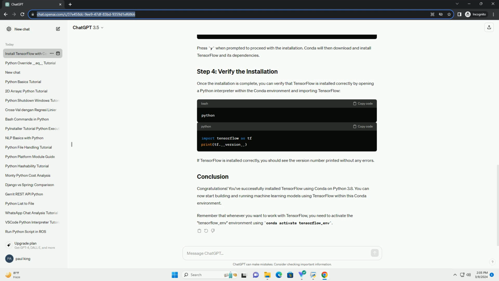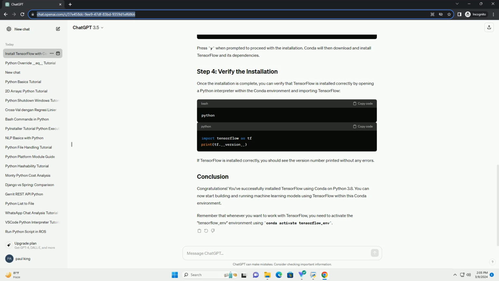To install TensorFlow, run the following command in your terminal. This will install the latest version of TensorFlow compatible with your Python version. If you want to install a specific version of TensorFlow, you can specify it like this. Replace 2.6.0 with the version you want to install.